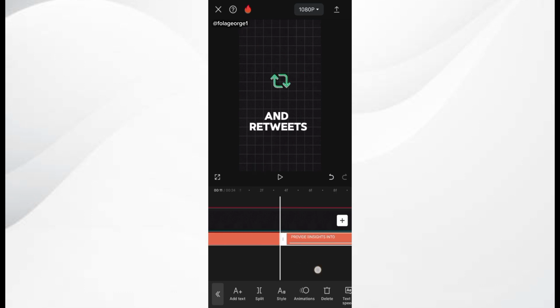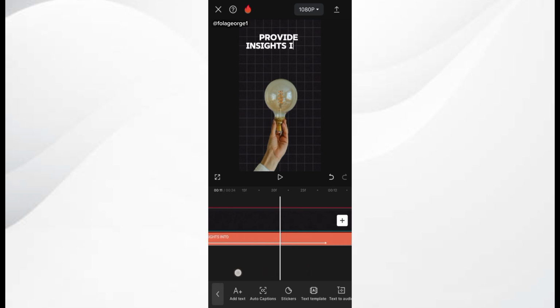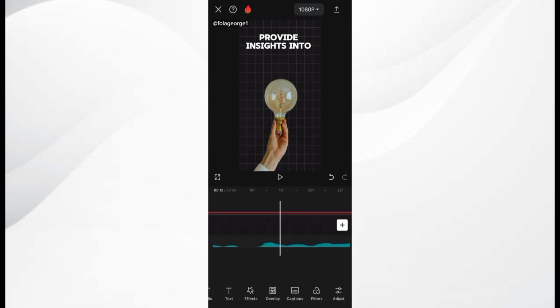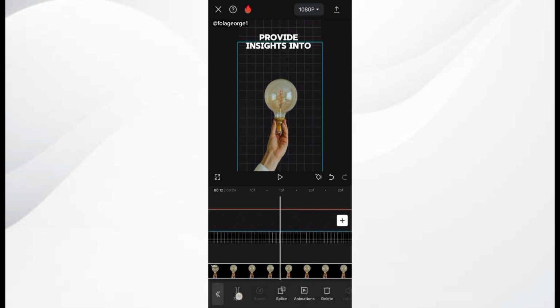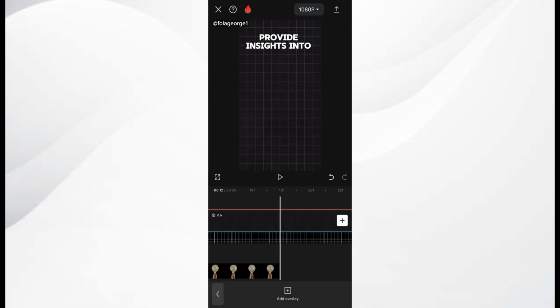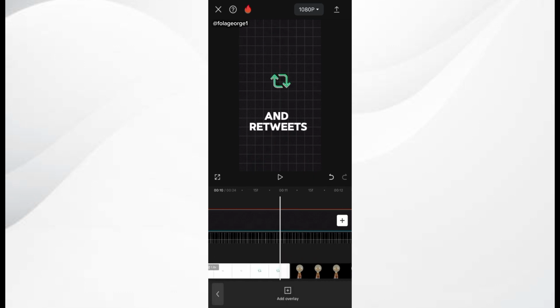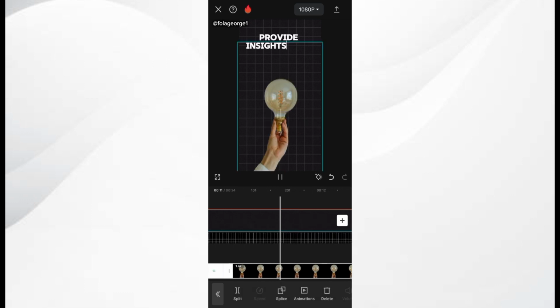Cool. Now I'm going to ensure that everything is well aligned. I'm going to look at the duration of the provide insights text and ensure that the duration of the bulb image, everything, aligns together. This is where it ends, so I'm just going to split this and delete that part. Cool. I play it and we get to feel what we have created. Provide insights into the level.